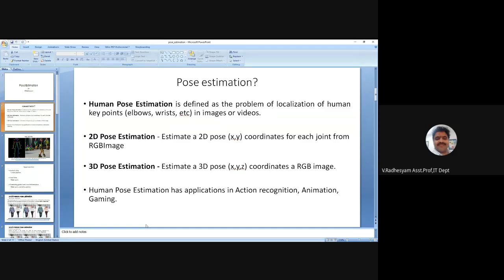That means in daily life we are observing so many images and videos.